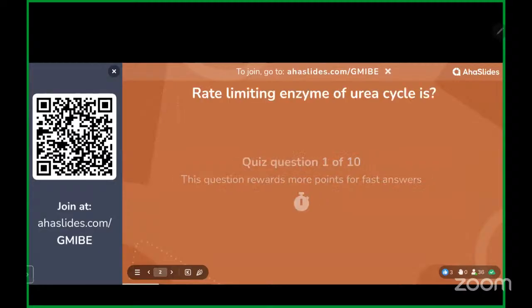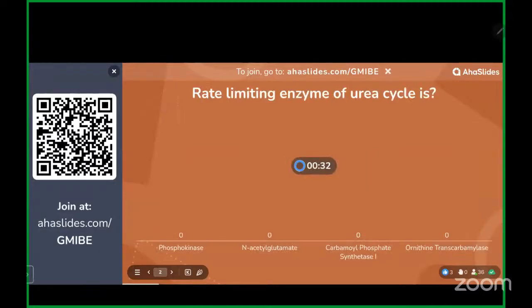So yeah, first question is which is the rate limiting enzyme of urea cycle? See again, urea cycle defect is one of the very important questions. It is always asked, especially in INICET. The reason is because for urea cycle defects, we have some additional research and new therapies which are targeted at urea cycle defects. That's why AIIMS always asks questions on urea cycle defect, and nowadays we are seeing many clinical based questions being asked. Okay. So, which is the rate limiting enzyme?